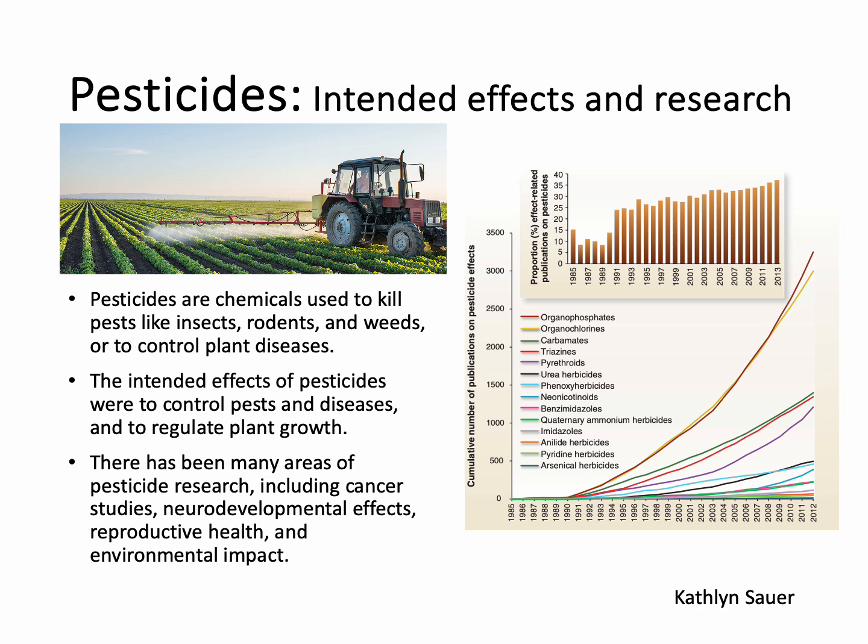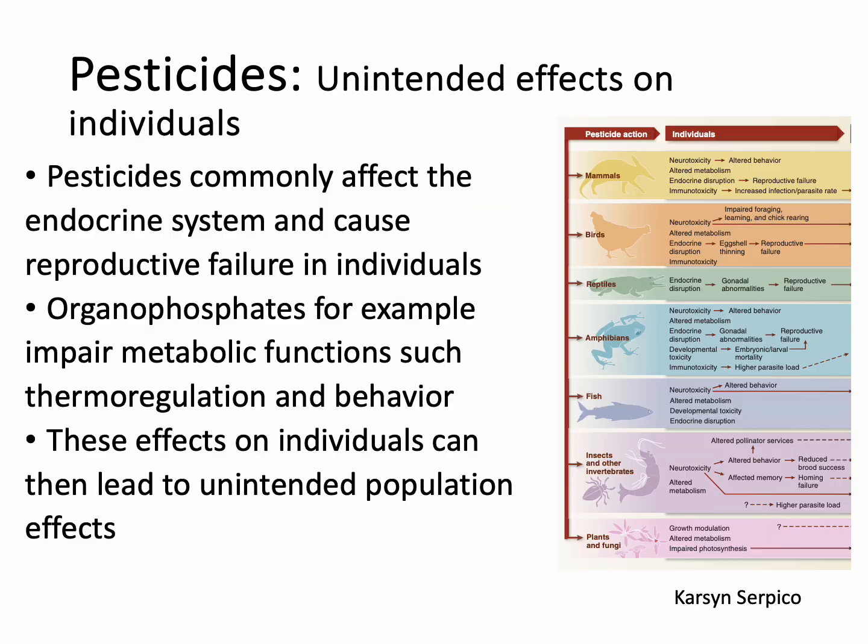Researchers have studied pesticides in many areas, including their effects on cancer, brain development, reproduction, and the environment. Concerns about pesticide use include their impact on human health, food safety, water pollution, and the decline of helpful insects like bees. Because of this, scientists continue to look for safer and more eco-friendly pest control methods.